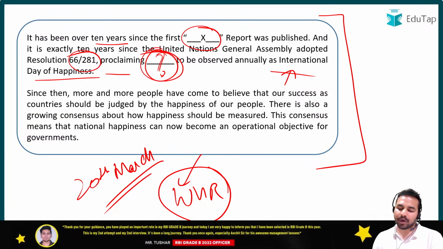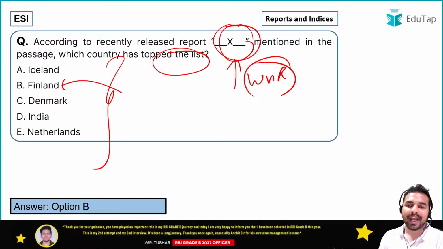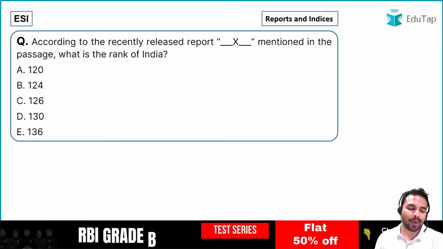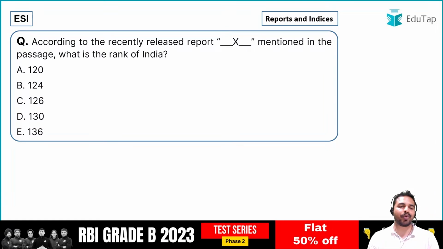Now guys, let's move on to the last question of our today's session, and the most important one. You have to tell me what is the rank of India in the World Happiness Report 2023 edition. So quickly tell me what is India's rank.